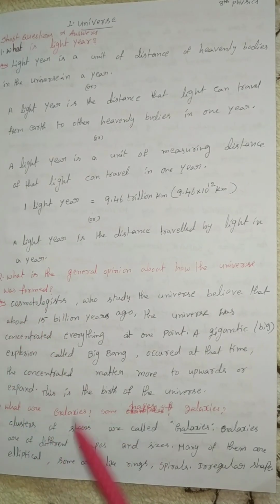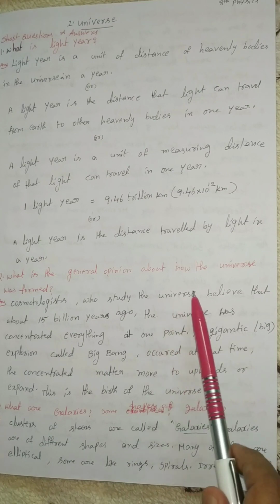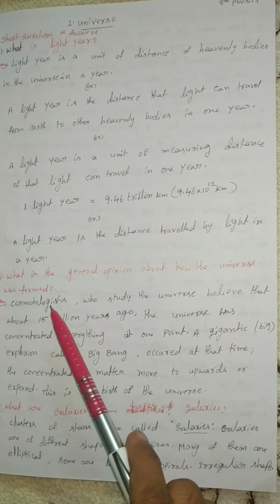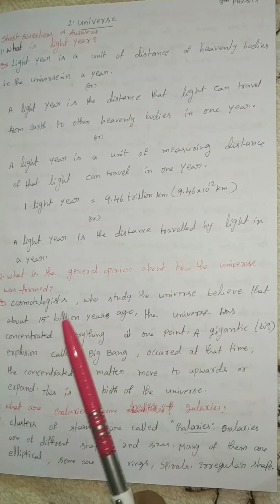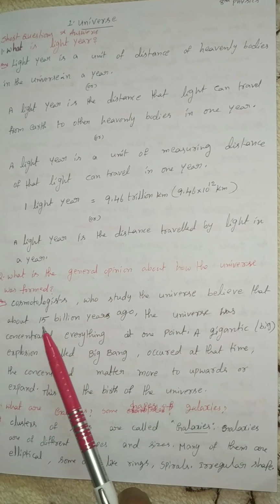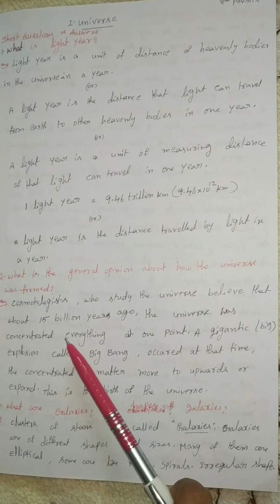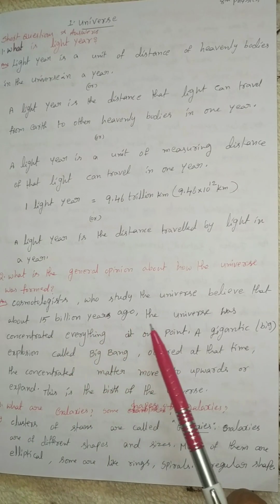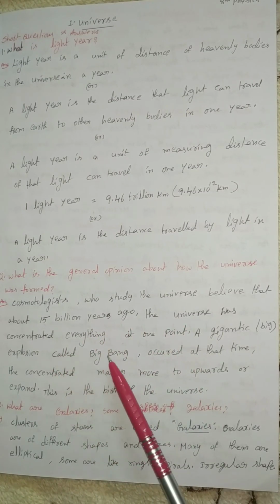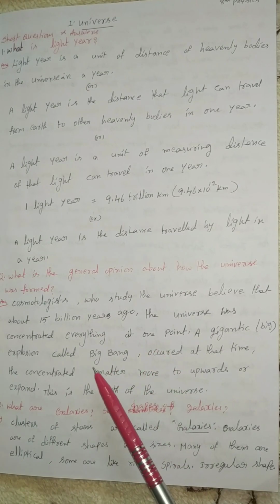Next question, what is the general opinion about how the universe was formed? Cosmologists who study the universe believe that about 15 billion years ago, the universe was concentrated, everything at one point.